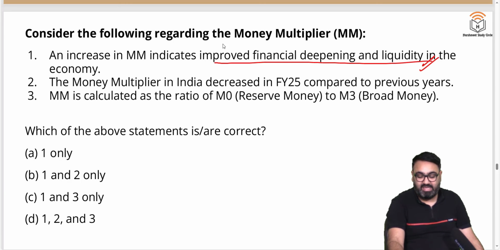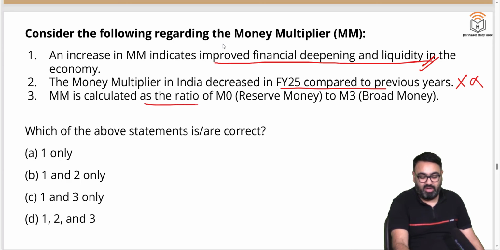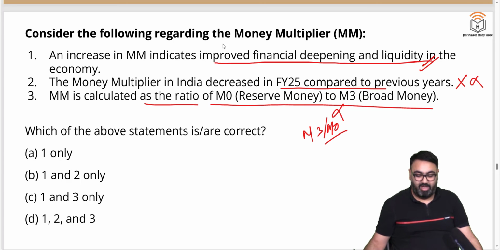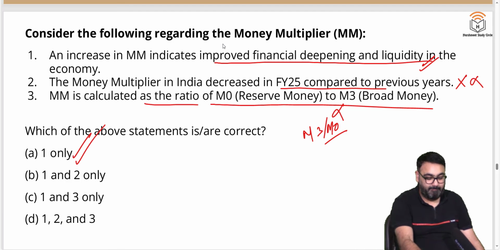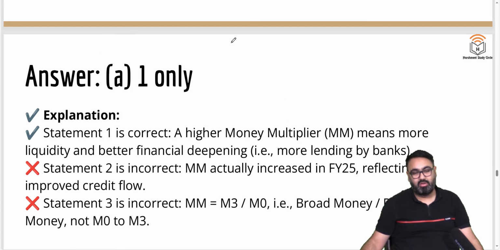Money multiplier decreased in financial year 25. No, we just discussed it's the opposite. Money multiplier increased, so there was more liquidity in the Indian financial system. MM is calculated as a ratio of M0 to M3. No, it's the opposite. It's M3 to M0. So money multiplier is broad money upon reserve money. So the answer here is A. Statement one only is correct. The second and third statements here are wrong.